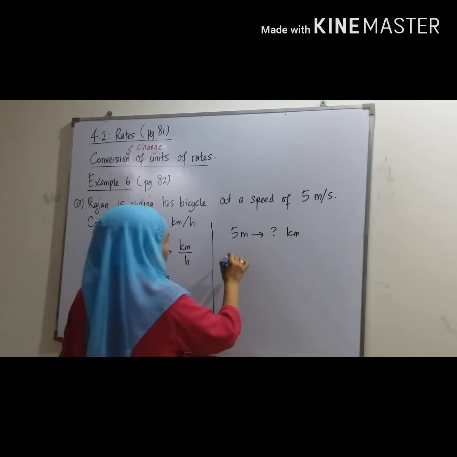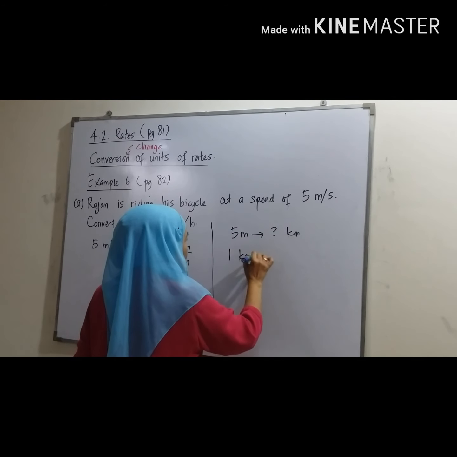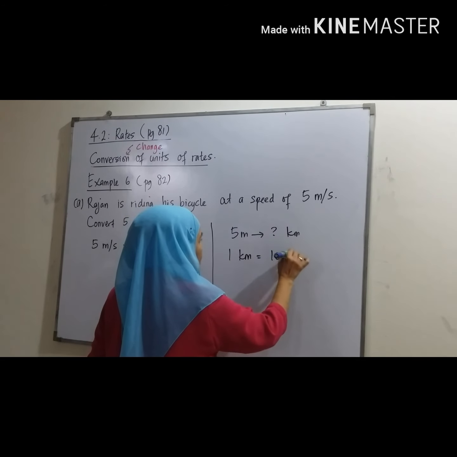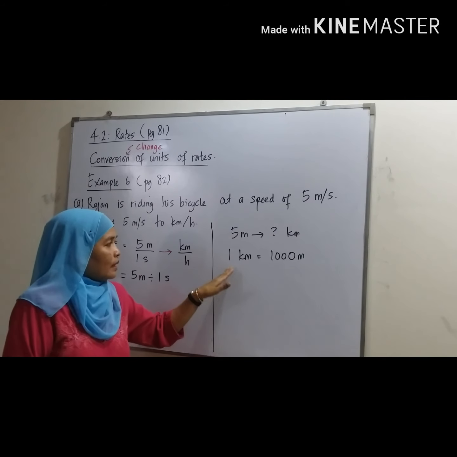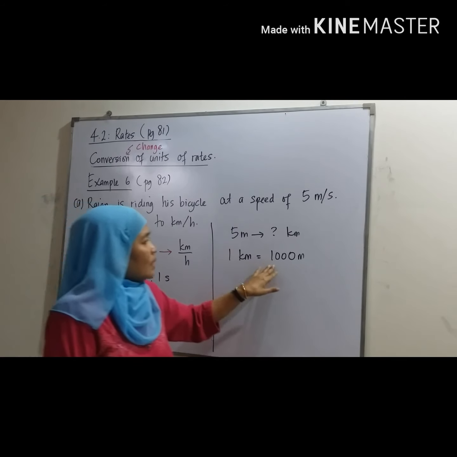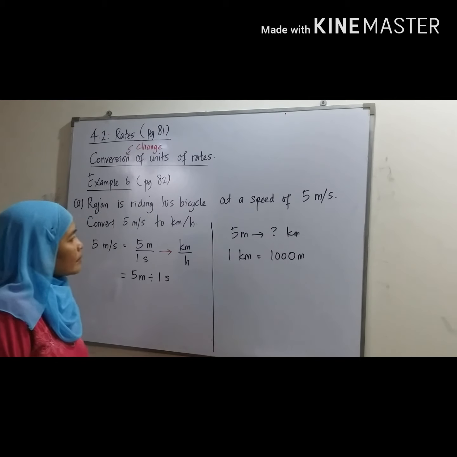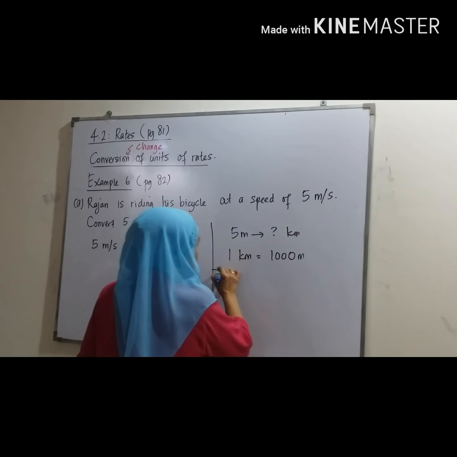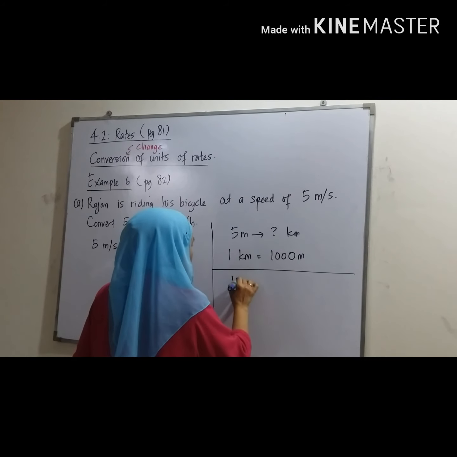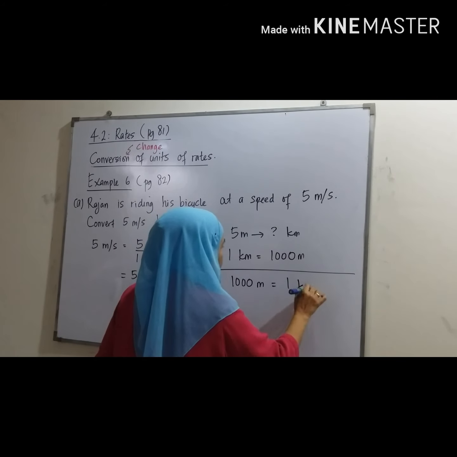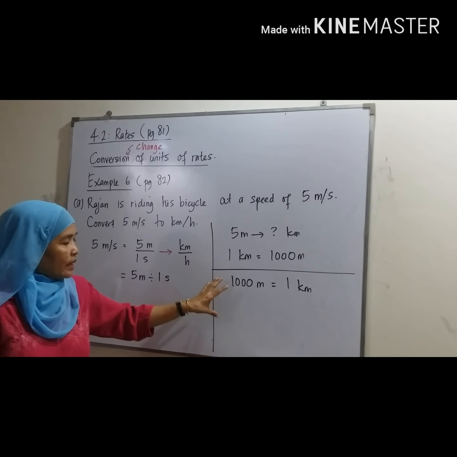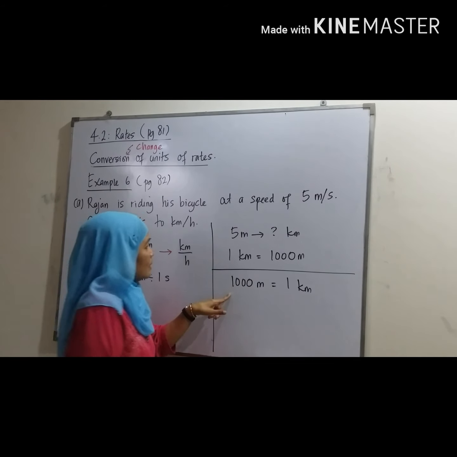Okay. 1 kilometer equal to 1000 meter. This one you have to memorize. 1 kilometer equal 1000 meter. Okay, so we write 1000 meter equal to 1 kilometer. So we have to arrange this.